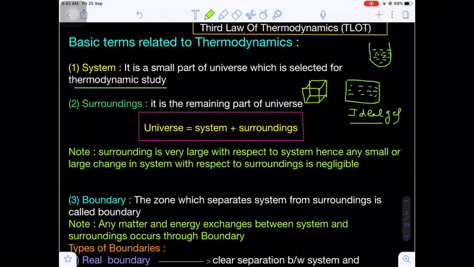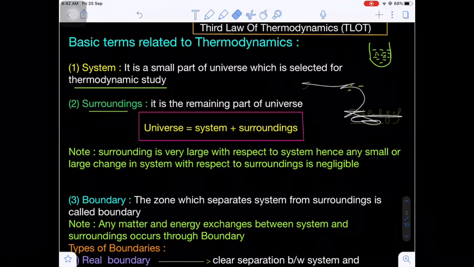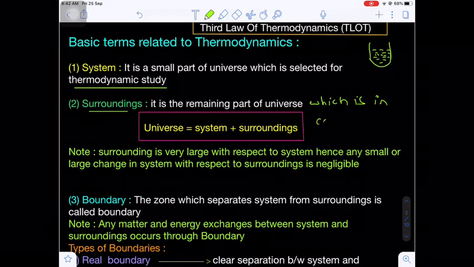Next definition, surroundings. It is the remaining part of the universe which is in contact with the system. The remaining part of the universe which is in contact with the system is referred to as the surroundings.